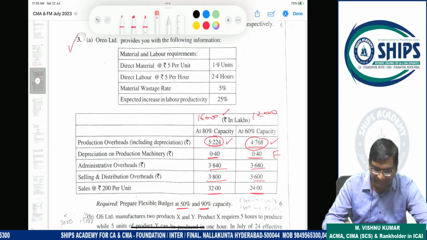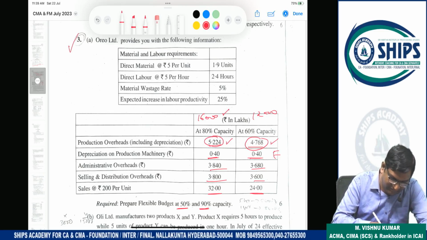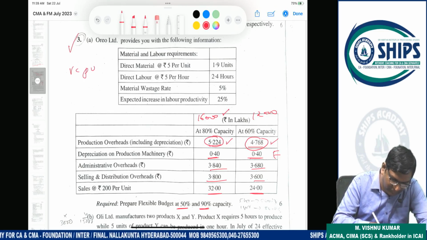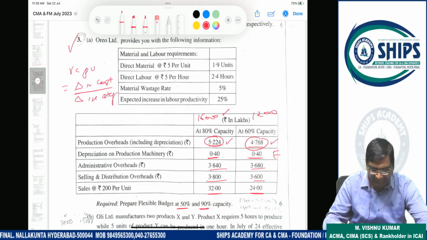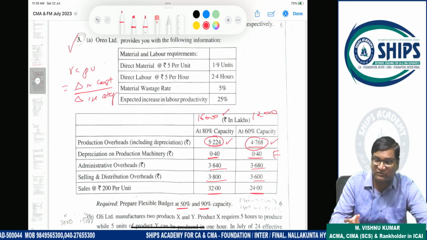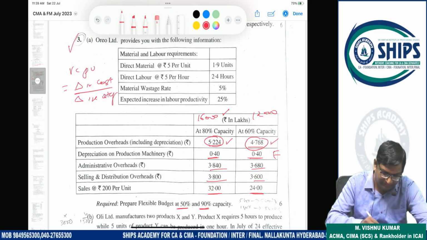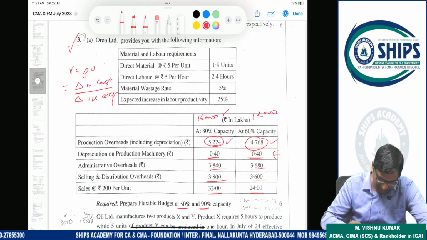So whenever a semi-variable cost is there, we have to use this formula for calculating the variable part. Variable cost per unit will be change in cost by change in output, that is, change in quantity. So we have to use this formula, and we'll get variable cost per unit. Then we can break up fixed cost and variable cost separately. Actually, so we'll start now.